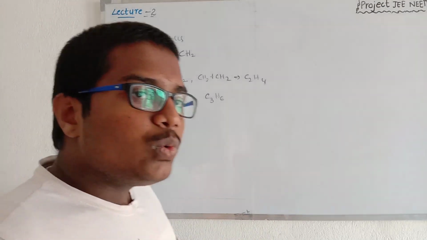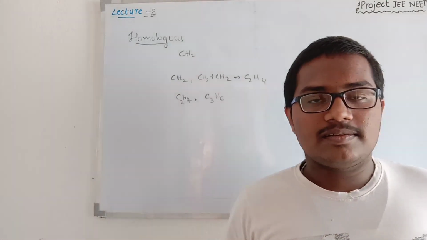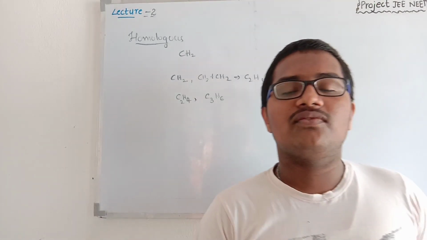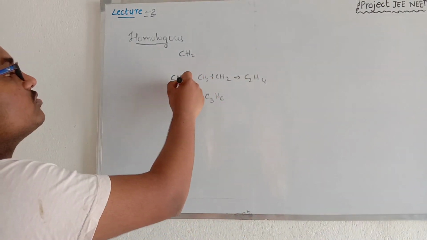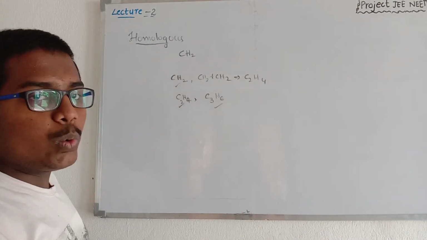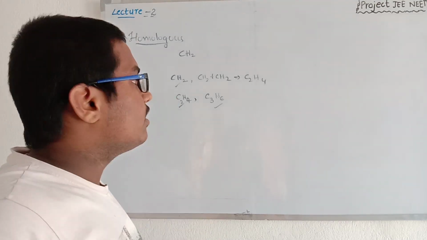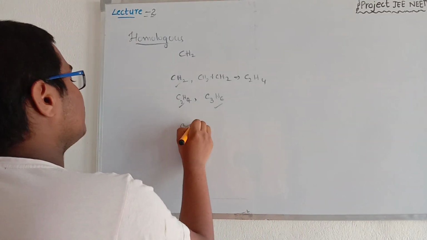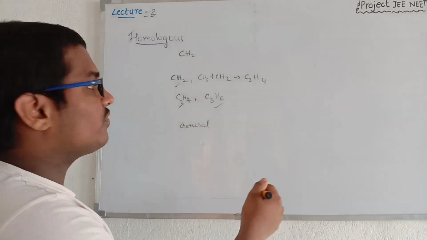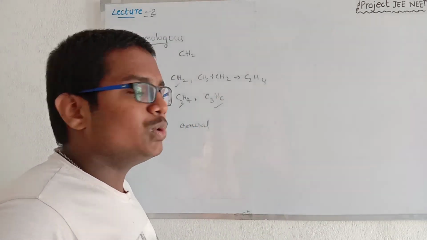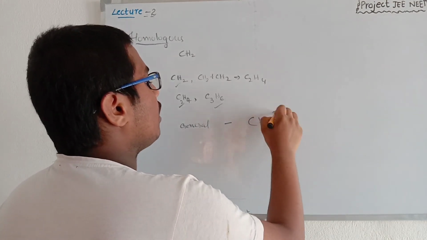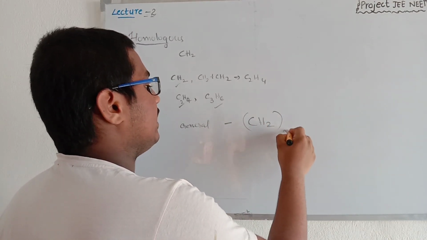Then how can we remember this series? By the general formula of the homologous series. By seeing these compounds 1, 2 and 3, we can imagine the general formula of this homologous series, which is CH2 whole taken as n.